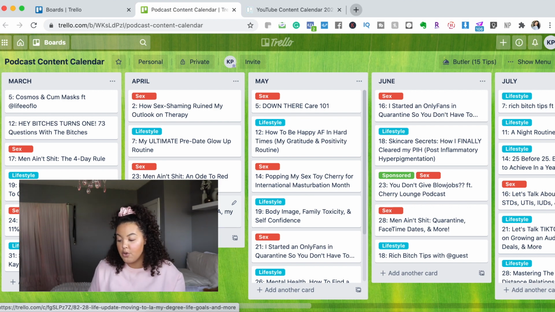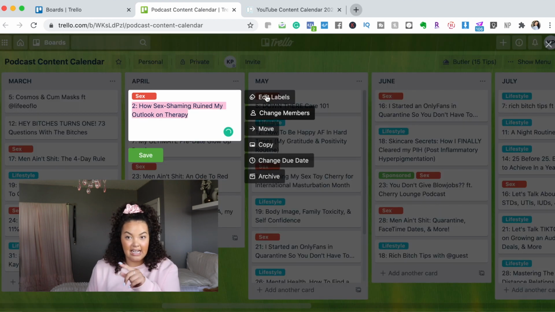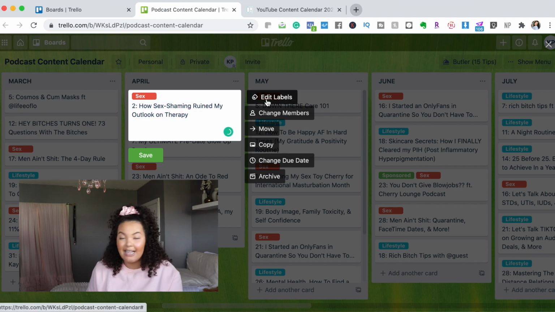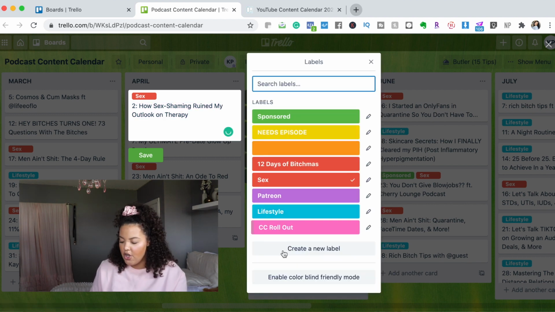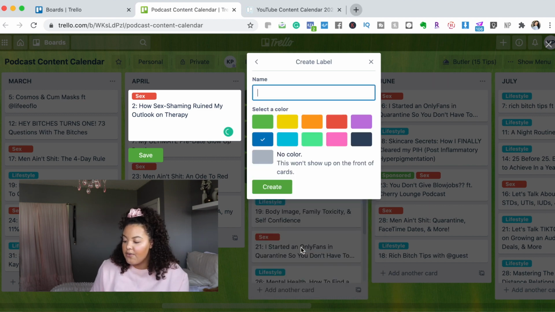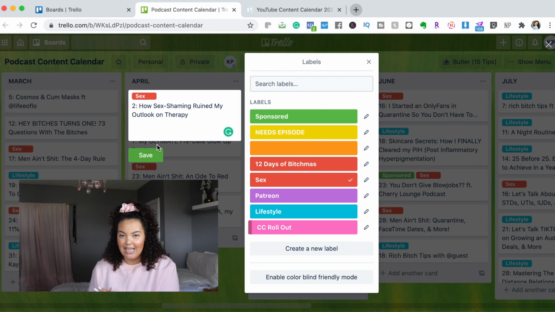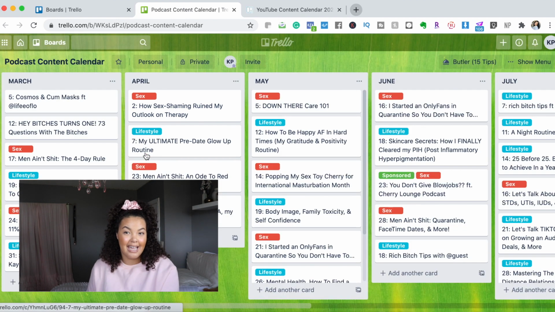So what I really like about Trello is they have these things called labels. You can click into this little editing pencil thing, and then it says edit labels on the side. So here there are tons of different colors of labels. You can even go into create new label, create a color for the label, create a name for it, and what I really like is instead of just making it a color, it'll show you the label title as well.